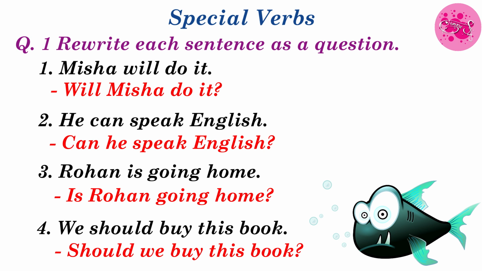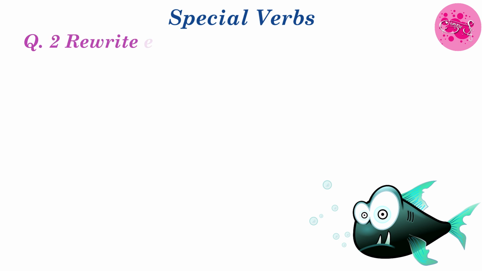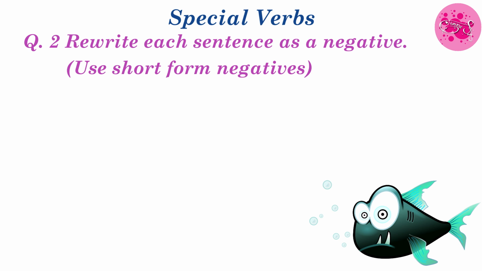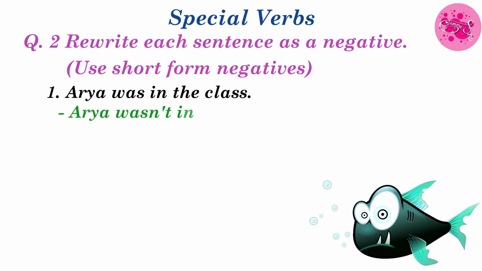Okay children, let's move to question number 2. Rewrite each sentence as a negative. Use short form negatives. Here it is said that we have to write the sentence again by using a negative, and we have to use the short form of the negative. Number 1. Arya was in the class. So here was is a verb. So we have to convert it into negative. So the answer will be Arya wasn't in the class.